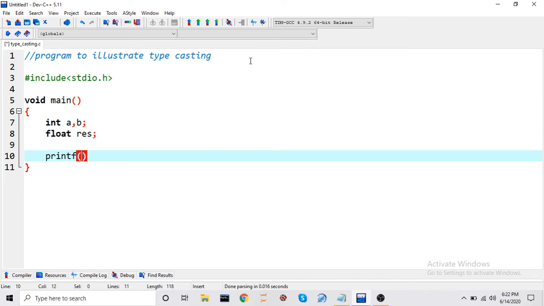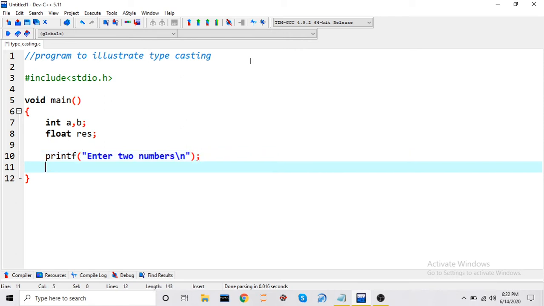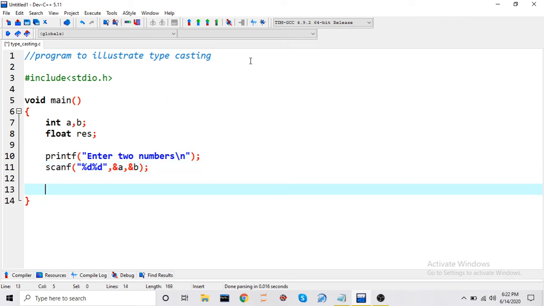Before taking the input, I will print one line, enter two numbers, so that the user will come to know that he has to enter two numbers. Now after that we will take input two numbers, both of type integer, and the name of one is a and the other's name is b, right? So we have to divide the two numbers now and store in the result, so you can simply write result equal to a divided by b.